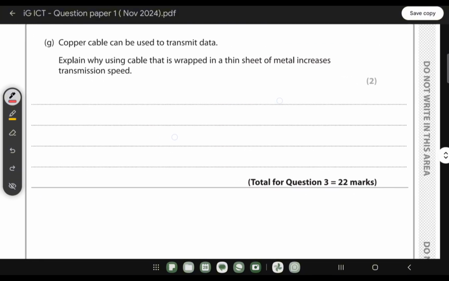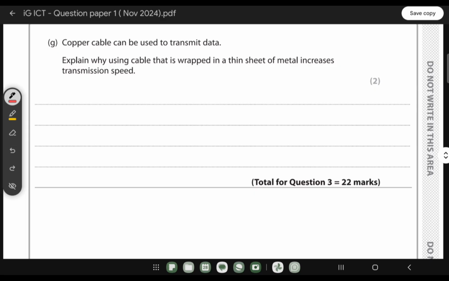Now, question G: copper cable can be used to transmit data. Explain why cable that is wrapped in a thin sheet of metal increases transmission speed. It's because when the copper is wrapped with a thin sheet, that helps reduce outside interference. So there is less interference because the signal is stronger, nothing is affecting it, right?